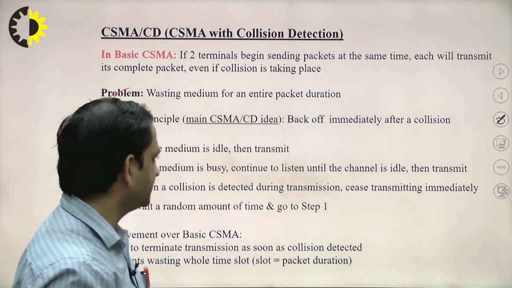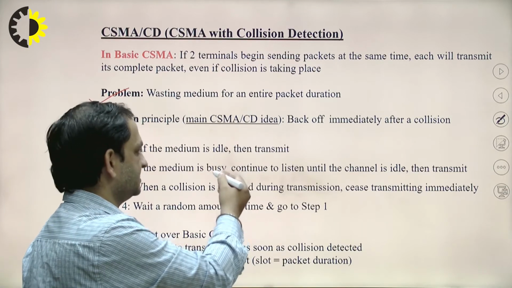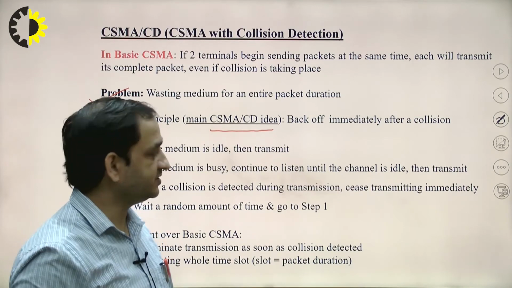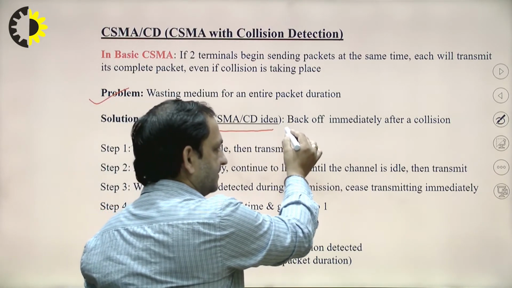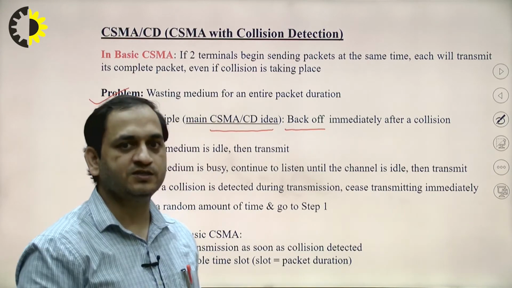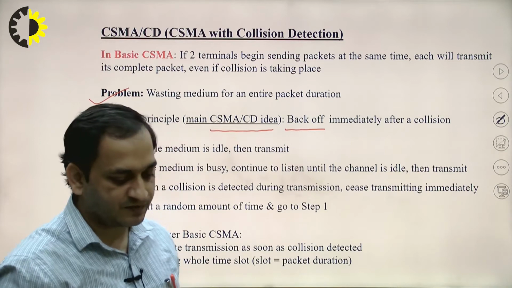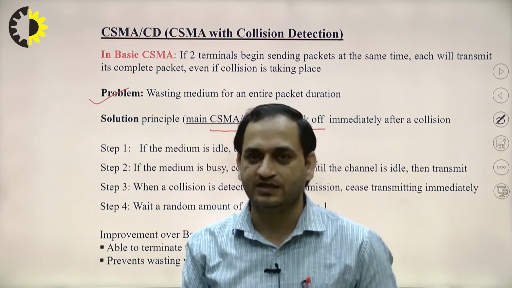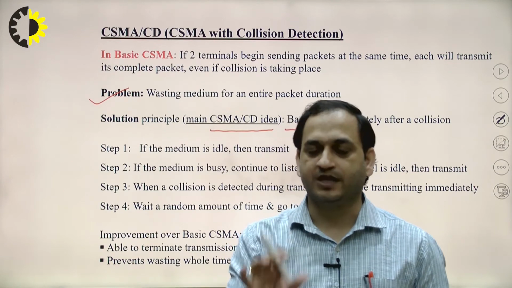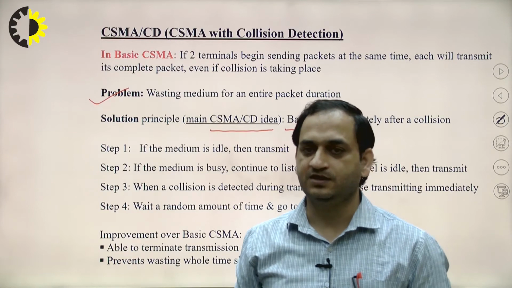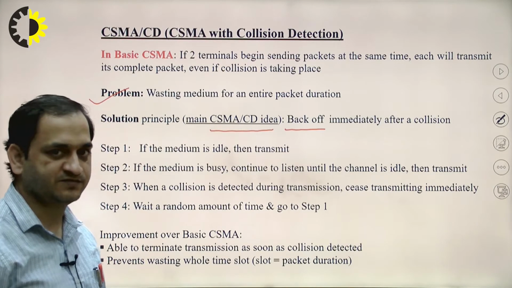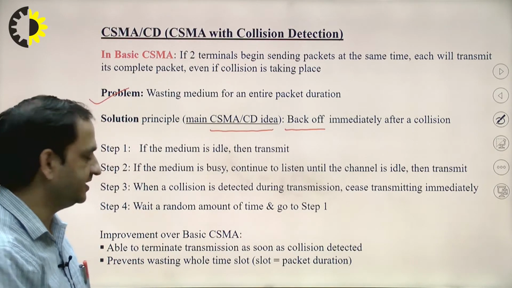The principle of CSMA-CD, or CSMA with collision detection, is that we introduce a back off time immediately after the collision occurs. For the different mobile stations, we provide the back off time so that retransmission can take place. The steps followed in CSMA-CD are these.